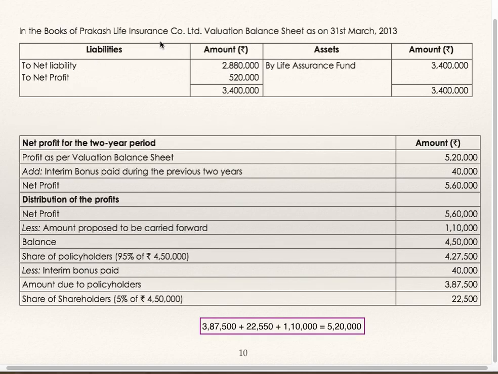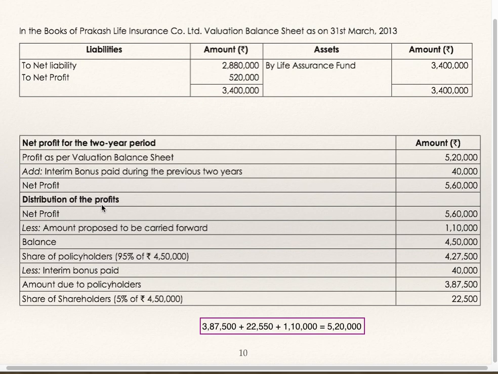In the books of Prakash Life Insurance Company Limited, valuation balance sheet as on 31st March. By Life Assurance Fund, they have given 34 lakhs. To net liability as per actuarial valuation is 28 lakhs 80,000. Difference is profit 5 lakhs 20,000. Now they have asked you to find out the 2 years profit. Profit as per valuation balance sheet is 5 lakhs 20,000, but they have already paid interim bonus during the previous 2 years 40,000, so net profit is 5 lakhs 60,000.